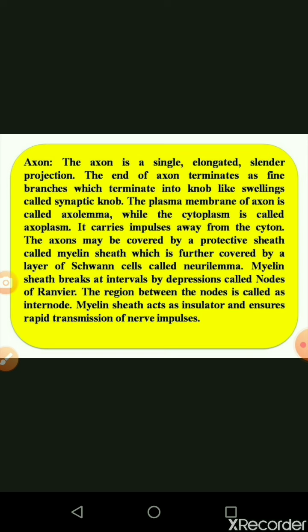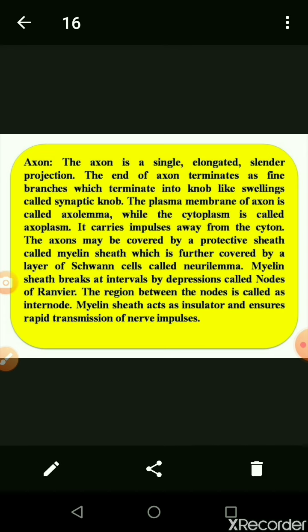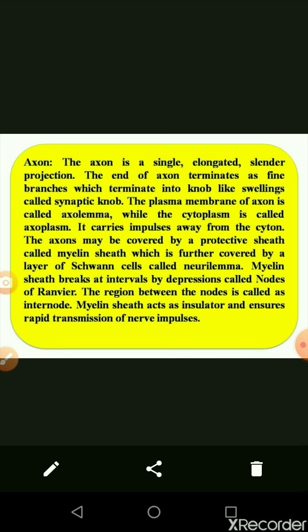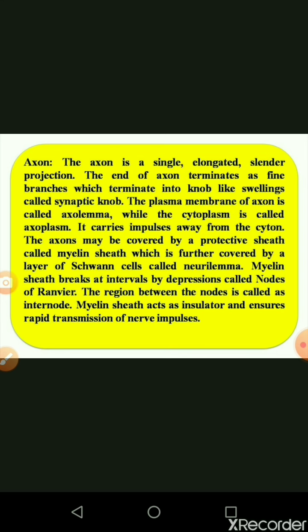The plasma membrane of the axon is called axolemma. We are studying the axon, so everything comes in the form of axo, and that membrane is called axolemma. The cytoplasm the axon contains is called axoplasm. It carries the impulse away from the cyton. So first, the signal is received by the dendron, then recorded by the cyton, and then passed on through the axon.